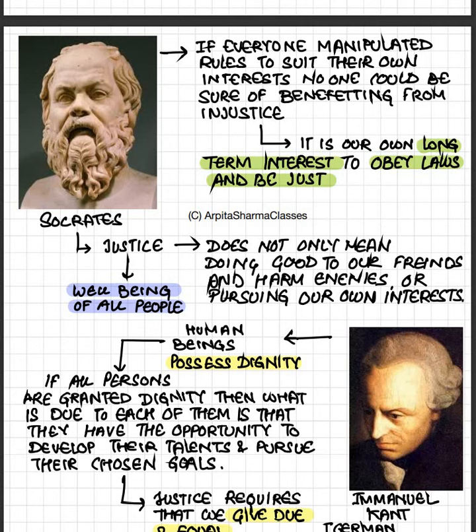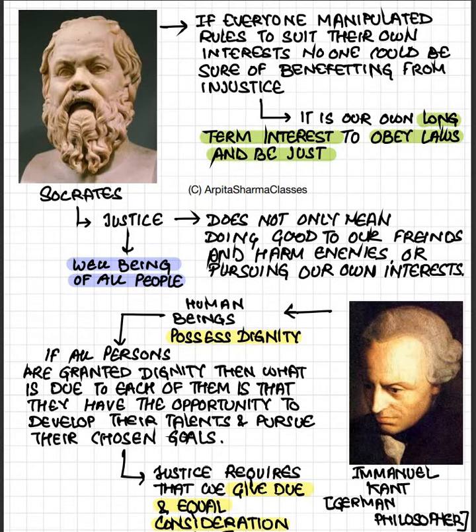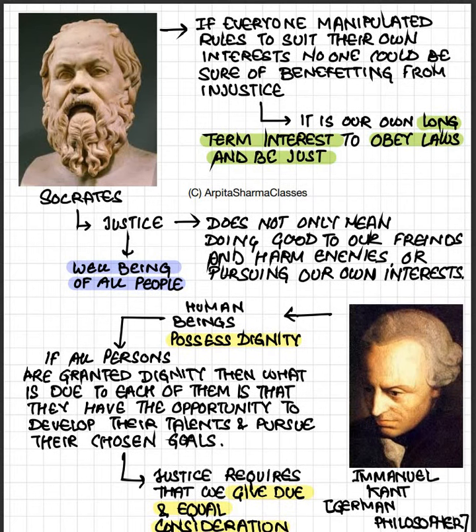It is our own long-term interest to obey the laws and to be just. If we are also following injustice, somebody sometime at some place will do injustice to us also, right? Then how will we counter it? जब हम भी खुद कुछ गलत करने लगेंगे तो आगे जाके कोई और हमारे साथ कुछ गलत कर देगा, तो उसको कैसे काउंटर करेंगे? जब हम सही रास्ता फॉलो करेंगे तो आगे जब कभी हम मुसीबत में हो तो हमें भी उसी सही रास्ते से मदद मिलेगी. So that was the explanation, very wonderful explanation by Socrates.